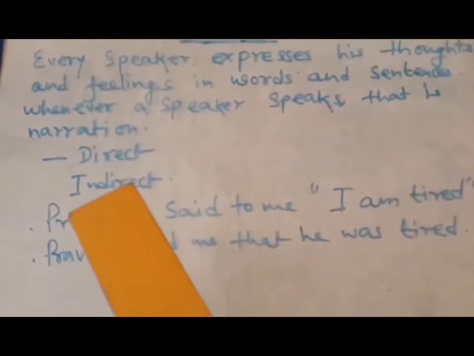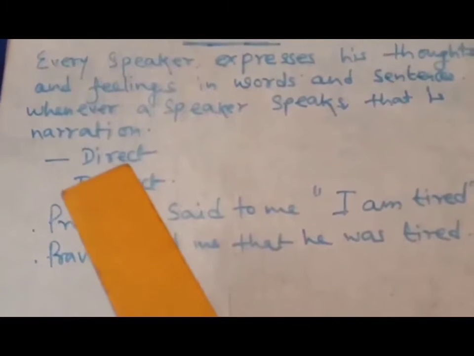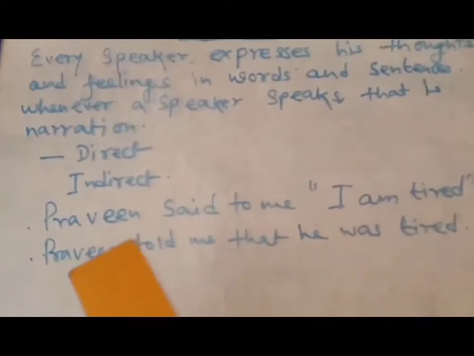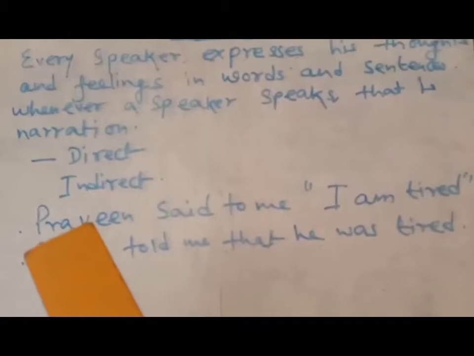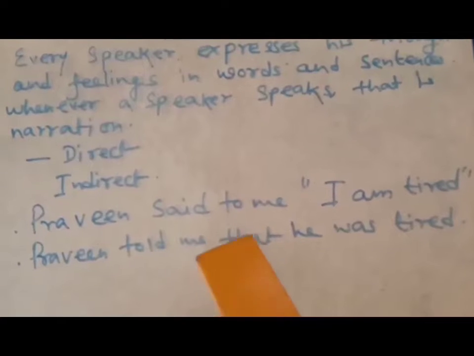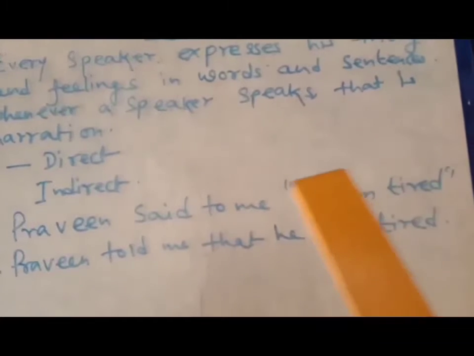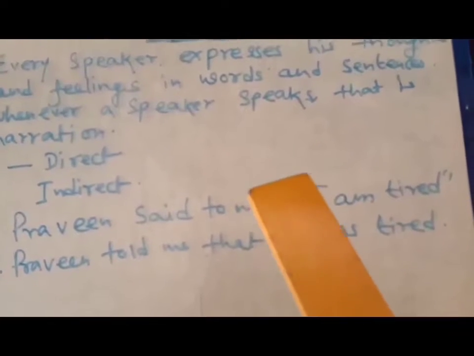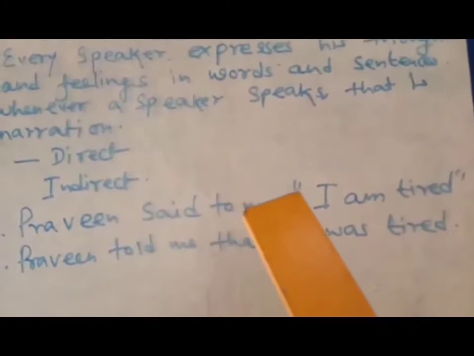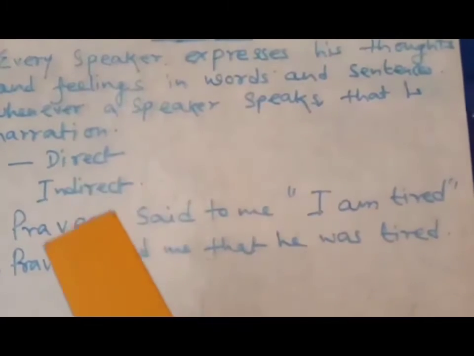I have told you that narration is divided into two parts, direct and indirect. So first I am telling about the direct speech. Direct speech means when a speaker is speaking something and we are telling this in a direct way. Directly what Praveen has told, it is written here word to word. So when the speaker's own words are given, that is called direct speech.